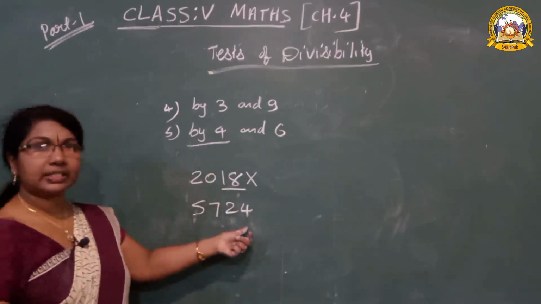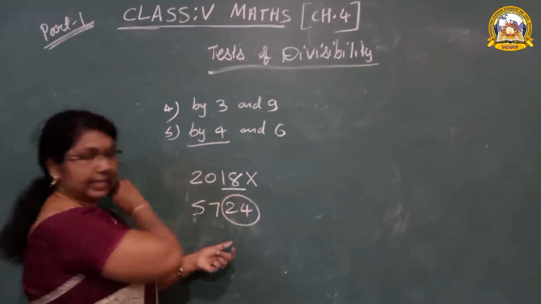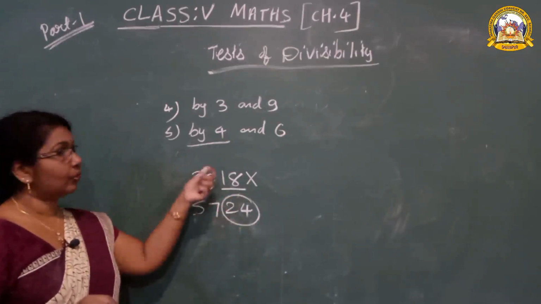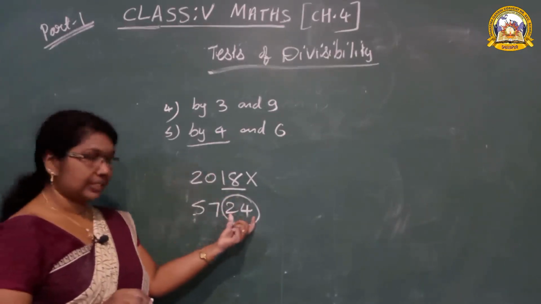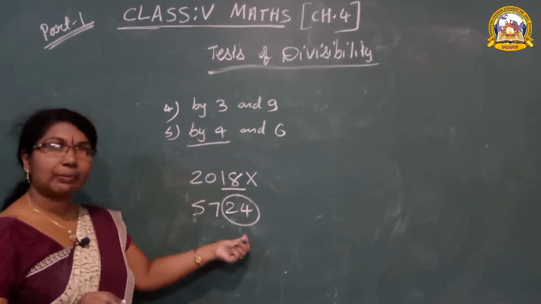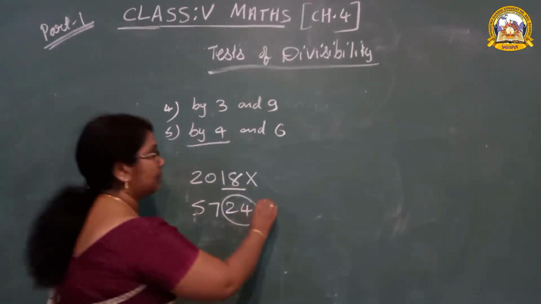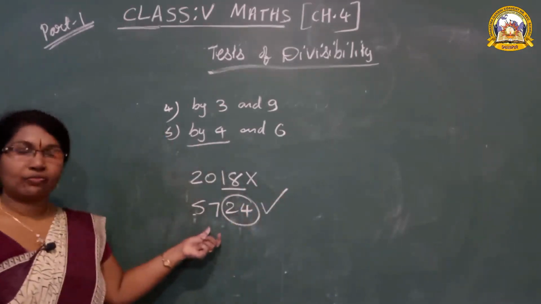5724. What is the ones and tens place? We have to take the ones and tens place. Don't forget the rule: we have to take the last 2 digits. 24 comes in the 4's table. Yes, 4 6s are 24. So this number is divisible by 4.